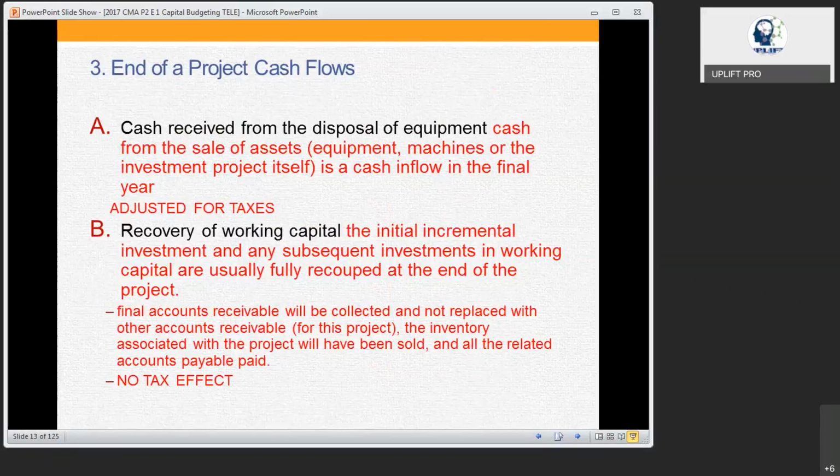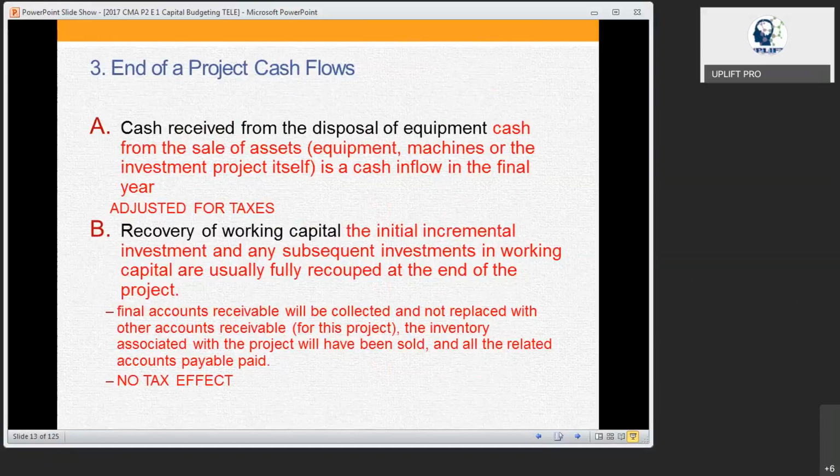Even though it is shown like an amount is coming in, it is not so. It is only a temporary parking based on the project. We have taken it back. So for the working capital, no tax effect. Okay, so these are all the important points.